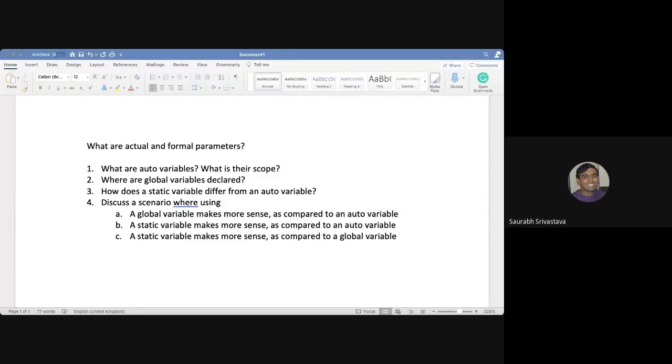So register, you guys remember in the first week, week 0, we talked about registers when we were discussing assembly language programming. I told you that there is a program counter, there is an accumulator, and there could be other registers, R1, R2, those kind of things. So what is the use of the register storage class? First of all, register storage class is not really a guaranteed thing.